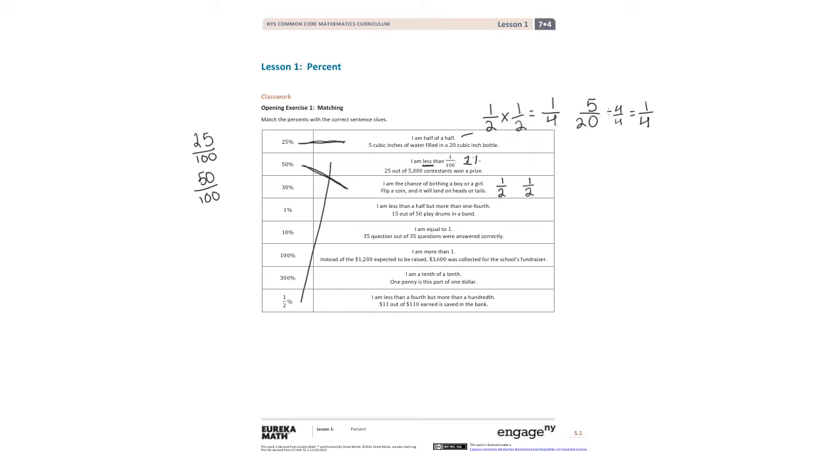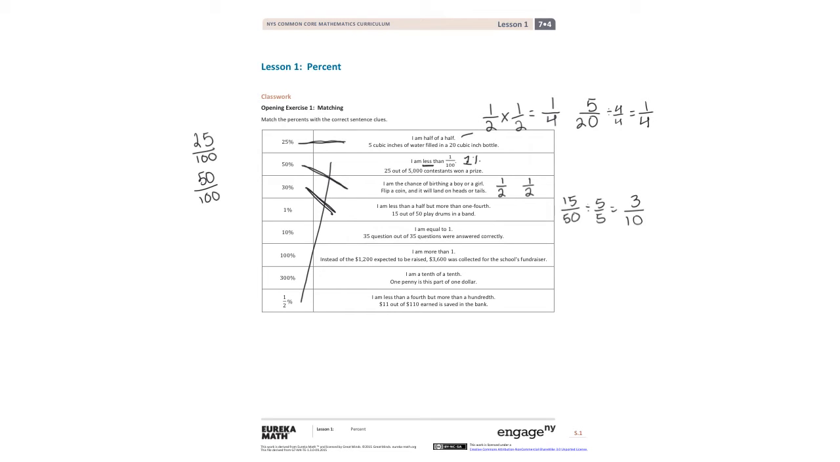The next number sentence: I am less than half but more than 1/4. 15 out of 50 play drums in a band. I think the best way to go about this is to have 15 over 50 and then simplify. We both know that 5 can be simplified into these 2 numbers. So 15 divided by 5 is going to give us 3, and 50 divided by 5 is going to give us 10. So now I have 3 over 10, which is going to give me 30%.